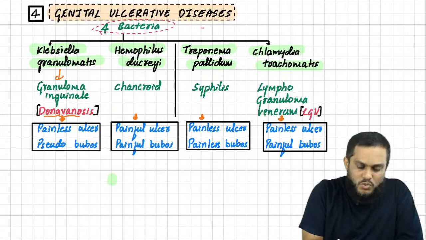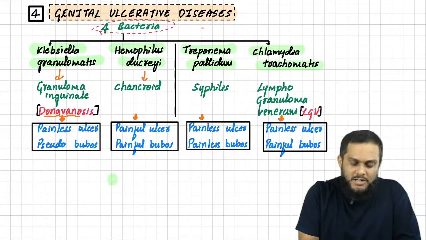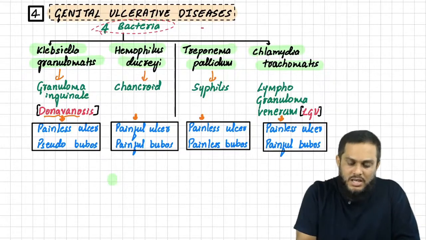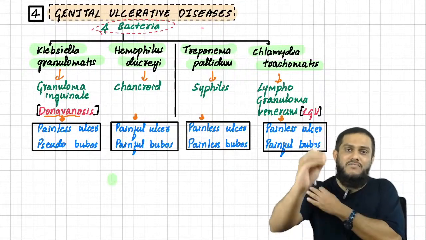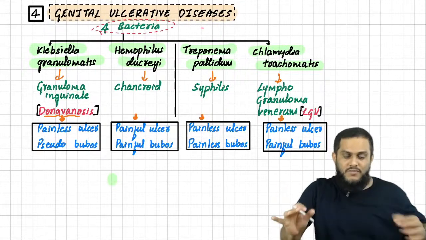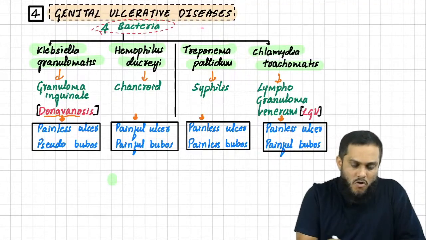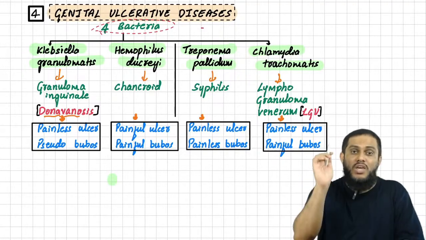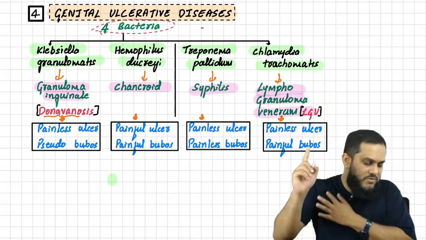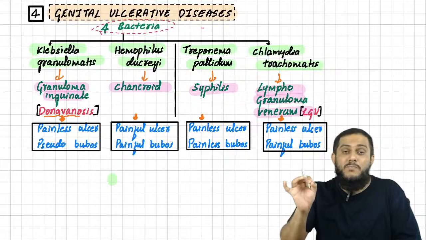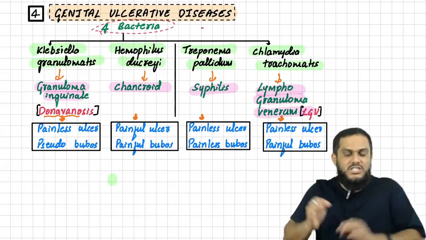And you know, Haemophilus ducreyi causes a disease chancroid, and Treponema pallidum causes a disease syphilis, and Chlamydia trachomatis causes lymphogranuloma venereum, which is known as LGV. Okay, done. So first you have to fix the names of the organism and also the names of the diseases caused by them. Very, very important.